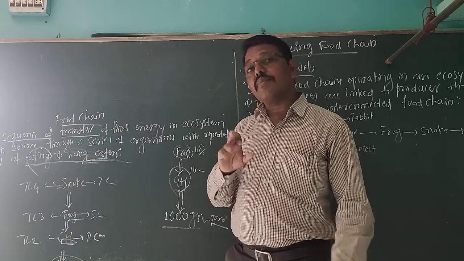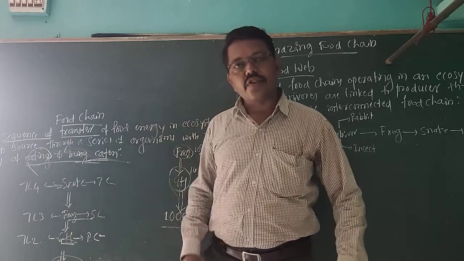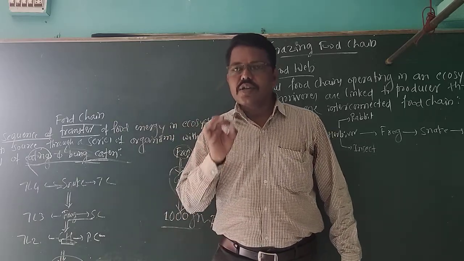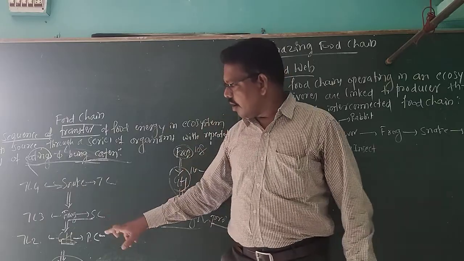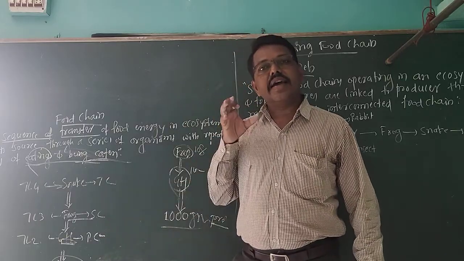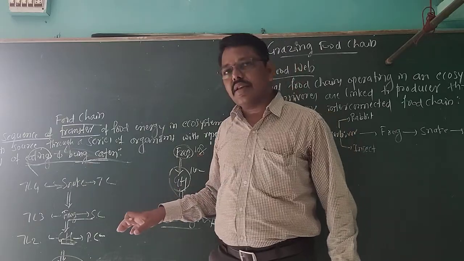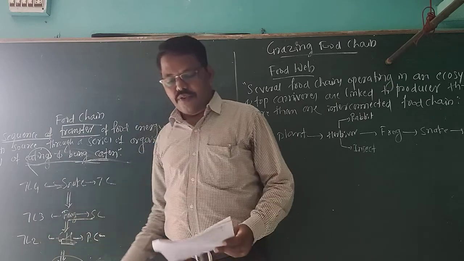Hence, they will form the second trophic level. Sir, who are the second trophic levels? Those are herbivores, or primary consumers, when they directly feed on the producer. Those are placed in trophic level 2.